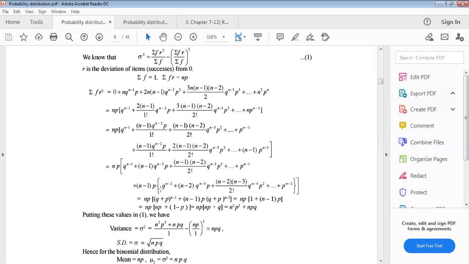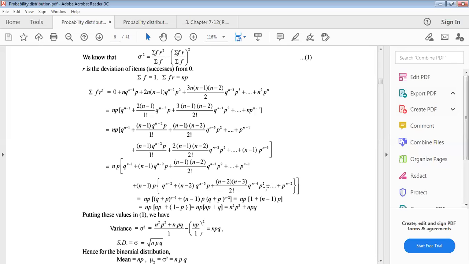This is also a binomial expansion on power n minus 2, and this is the binomial expansion with power n minus 1. So np into (q plus p) whole to the power n minus 1, plus n minus 1 into p, (q plus p) whole to the power n minus 2.